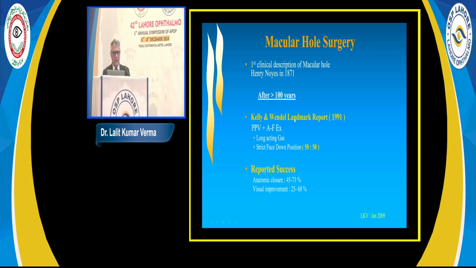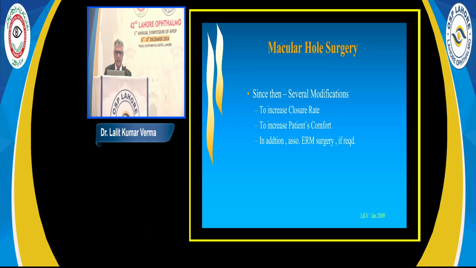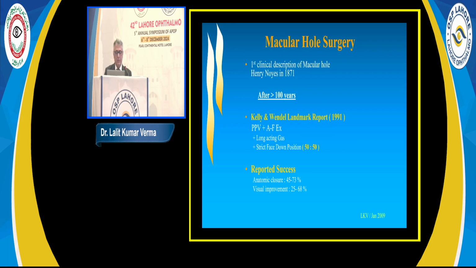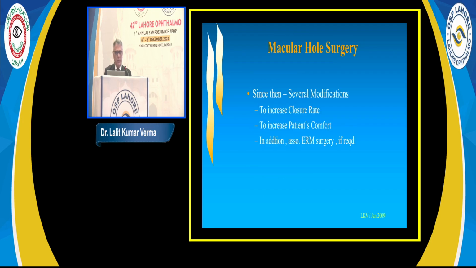years for the first surgery. That was by Kelly and Wendell, who reported vitrectomy with gas. At that time, the role of ILM was not there. People did not have OCT also. So the success rate at that time was nearly 40 to 50% only. And since the time of Kelly and Wendell, a lot of modifications have occurred.